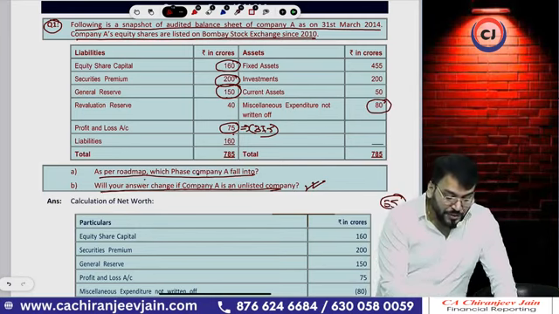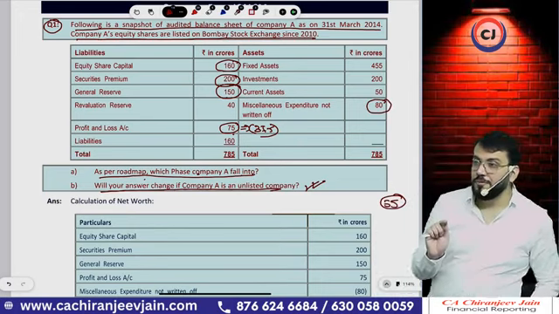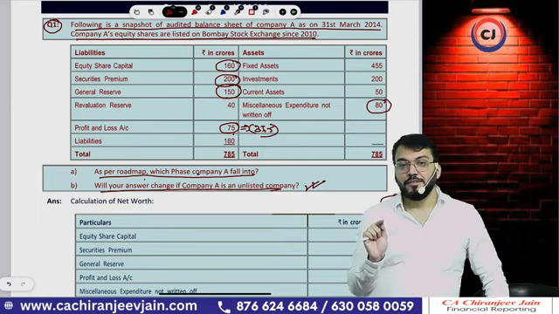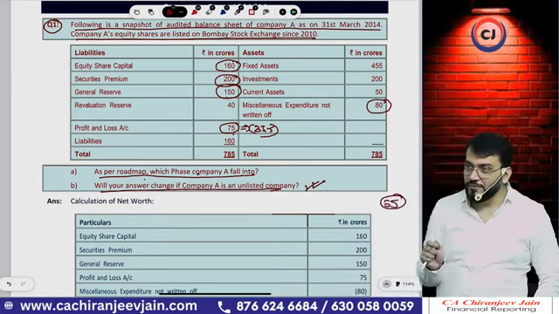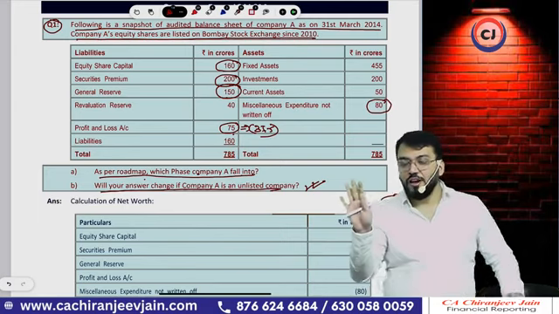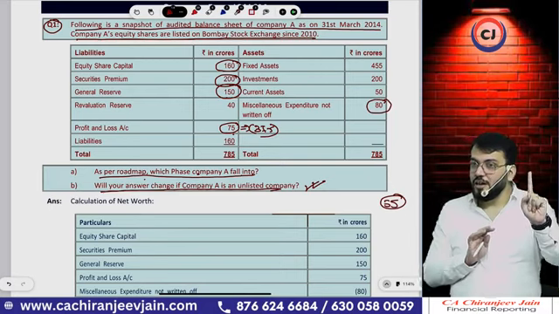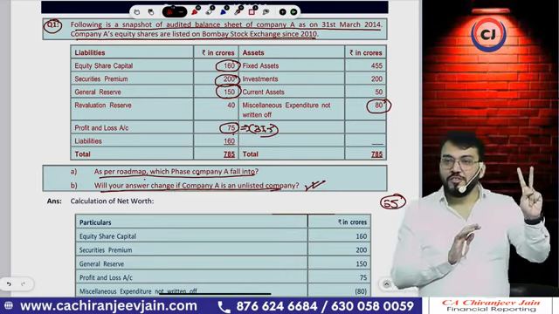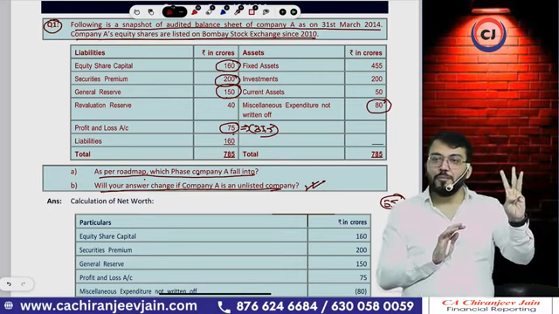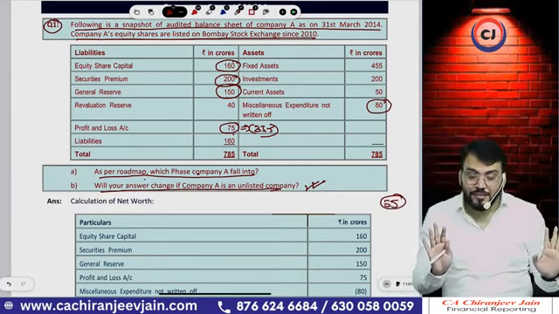Now same question. As per the roadmap, which phase does company A fall into? Say it. Phase 1. Look, one second. How many are saying phase 1? The answer is wrong. How many are saying phase 2? How many are saying not applicable? Not applicable is also wrong. It is a listed company.